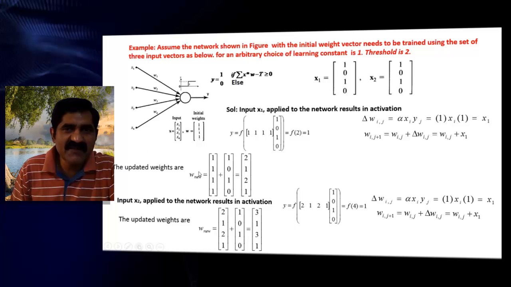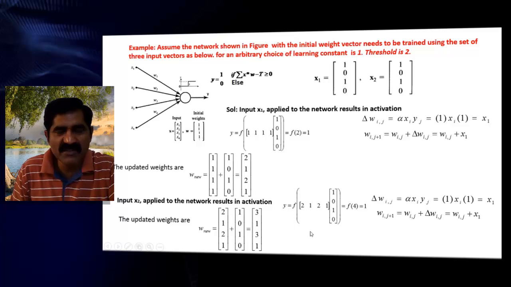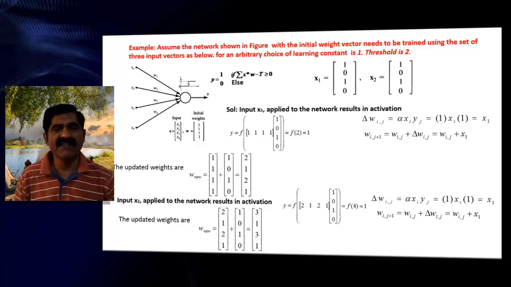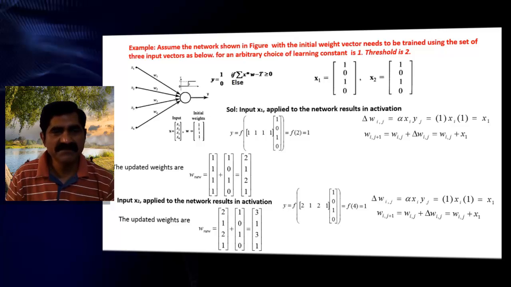But here in the 1010 case, you are getting positive, so added. X2 applied, here also you are getting the function as positive, so weights are added. So finally you get the weights. In the earlier case we have not taken a threshold, here we have taken a threshold. That is the only difference. Otherwise the algorithm is the same, and the implementation is also the same.